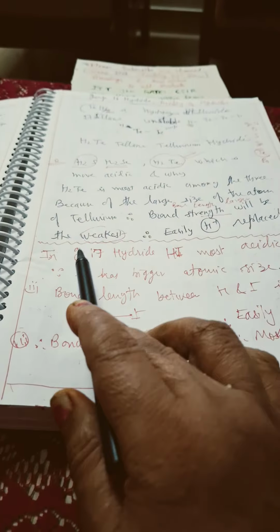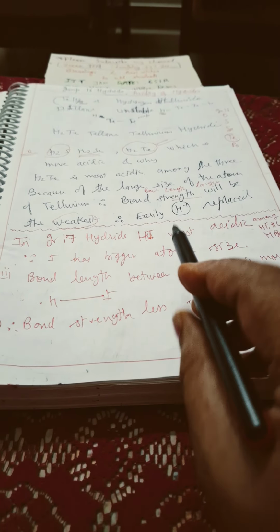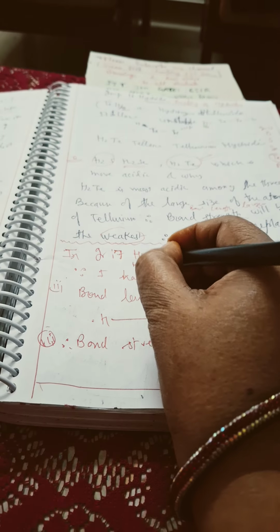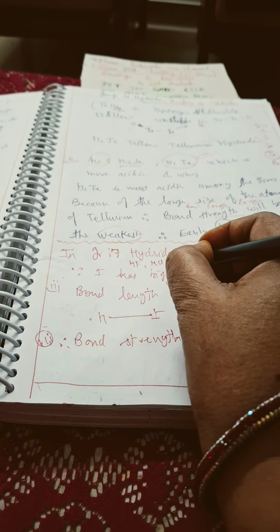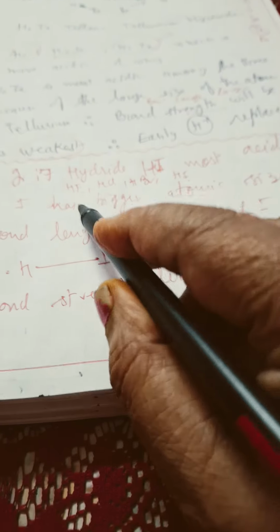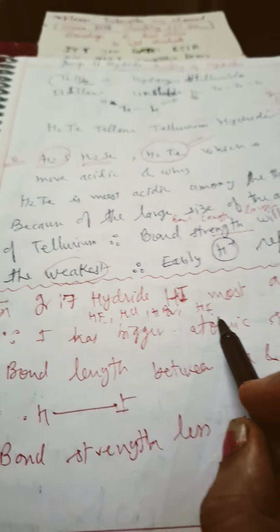Now similarly, group 17 hydrides, HI is the most acidic among all. What are the hydrides of this group? HF, HCl, HBr and HI. These are the hydrides of the halogens, the hydrides of group 17.